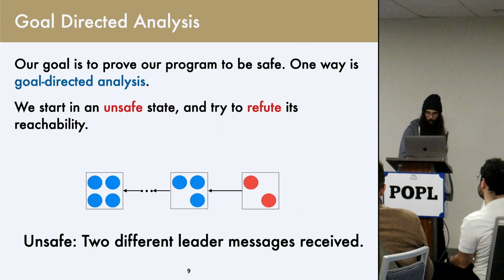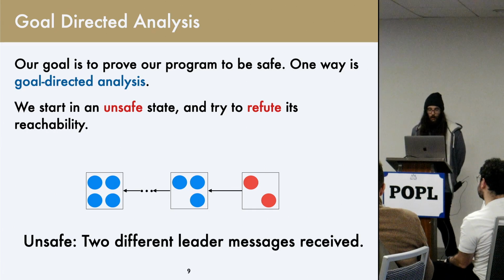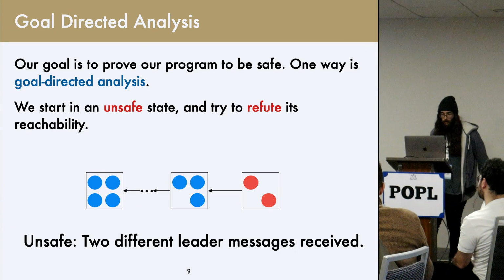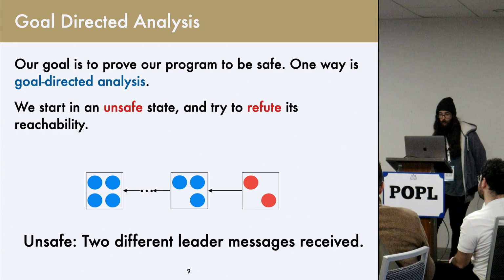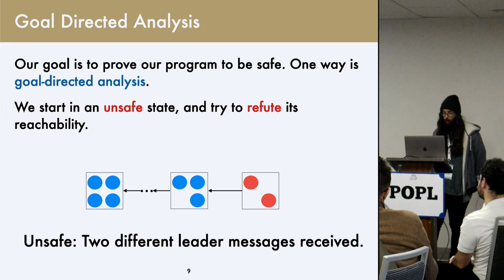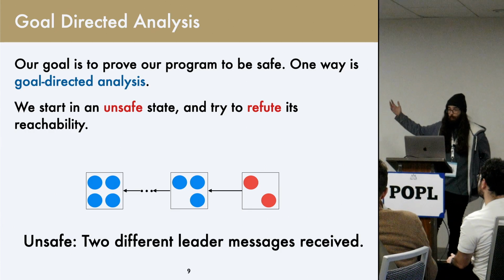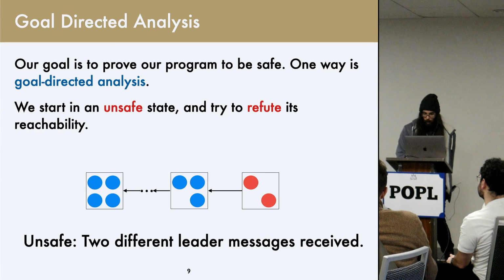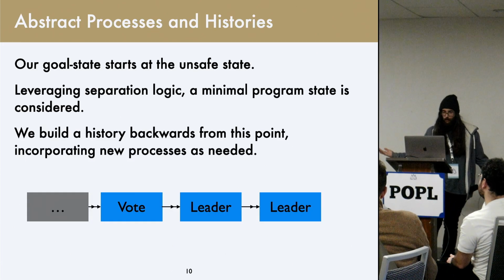And so the first piece of all of this is a goal-directed analysis. So we're going to start in an unsafe state and attempt to refute reachability, where in our case, the unsafe state is that you get leader messages for two different leaders. And so we're going to start off in some unsafe state and attempt to step backwards into what was presumably safe at some point. And so our goal state is the unsafe state.